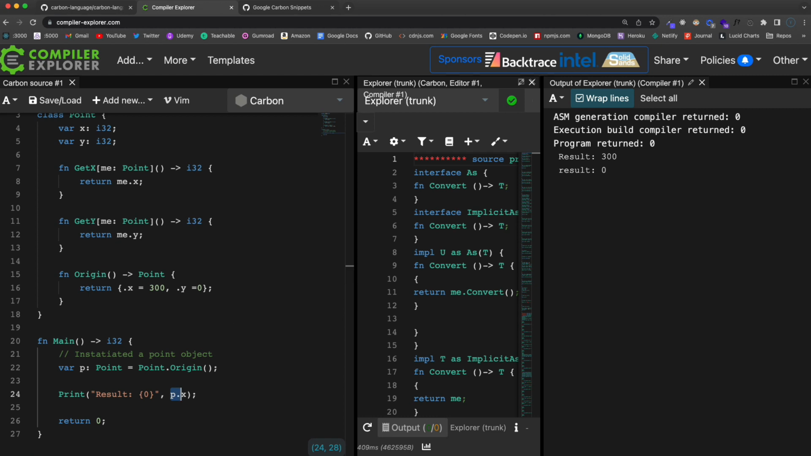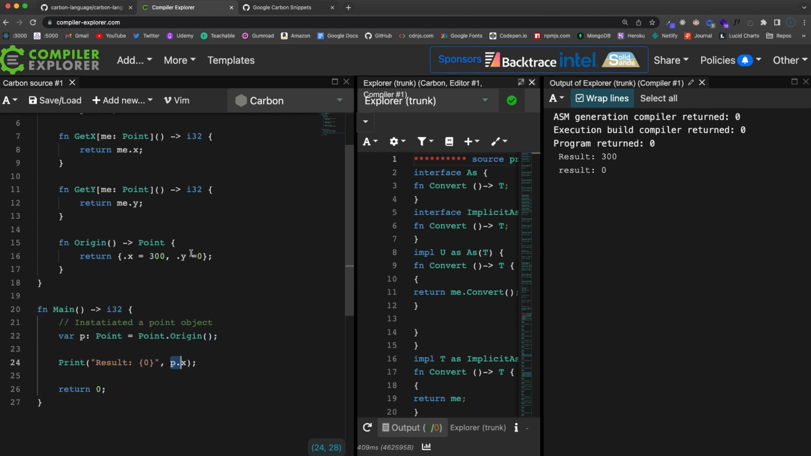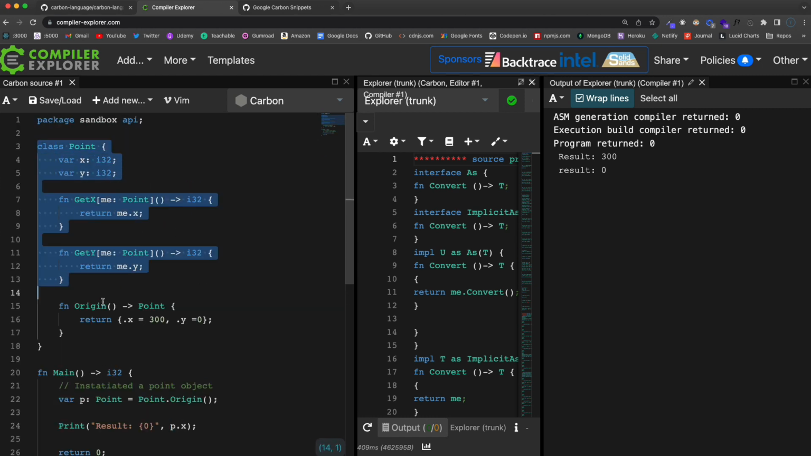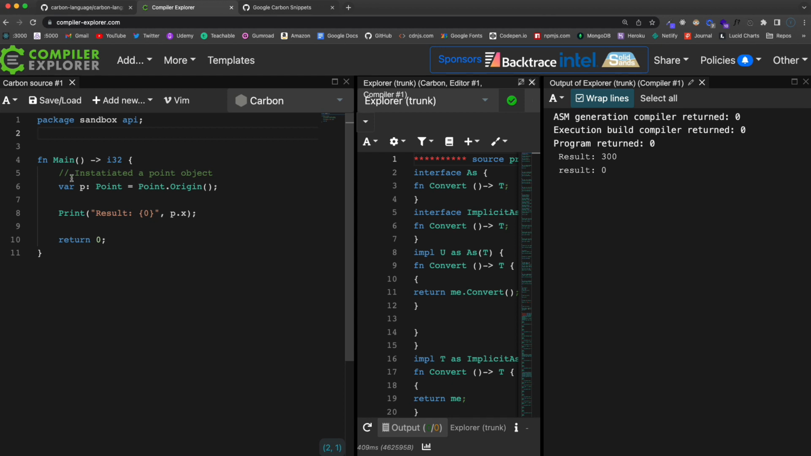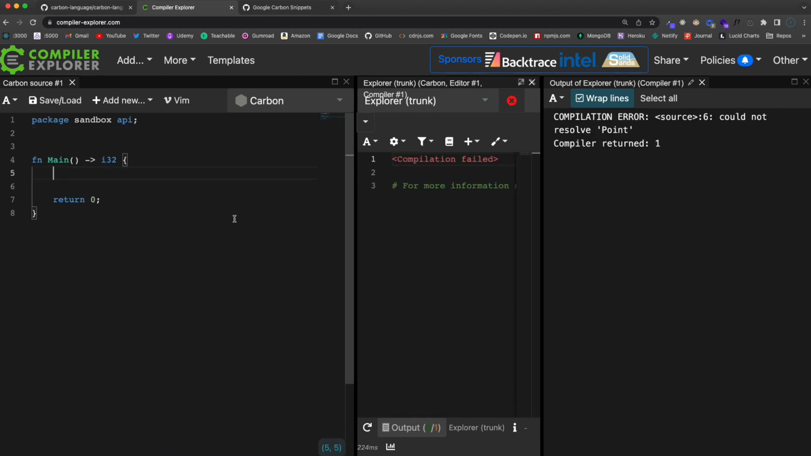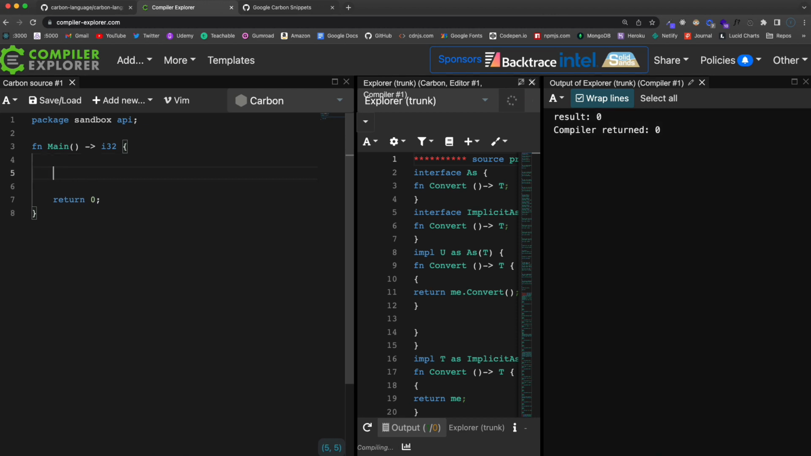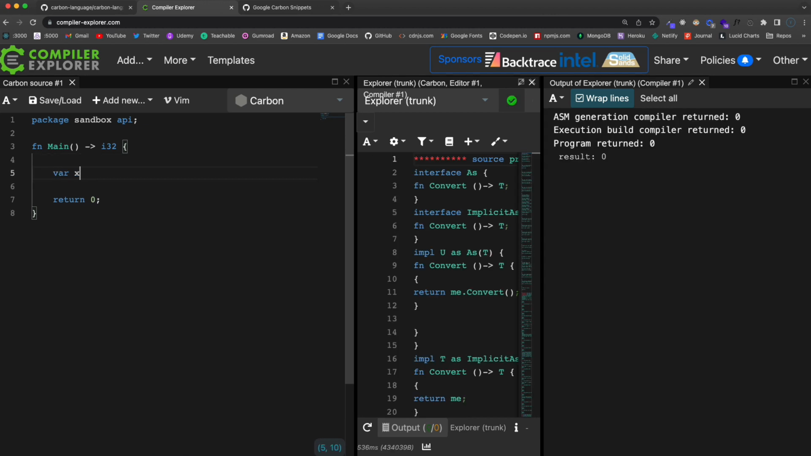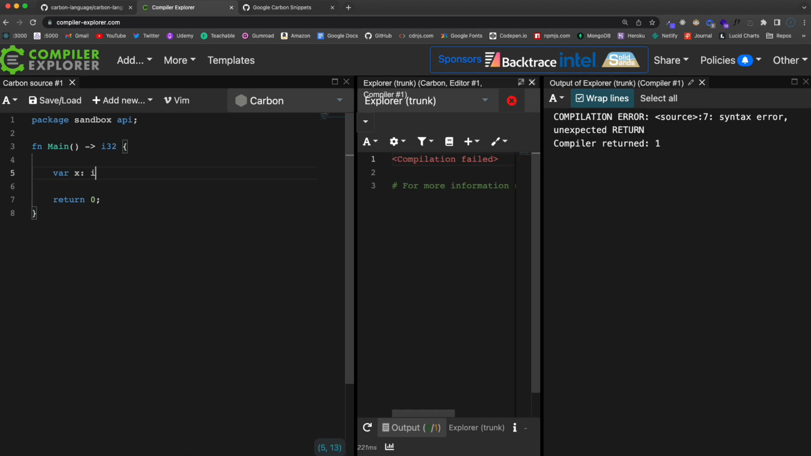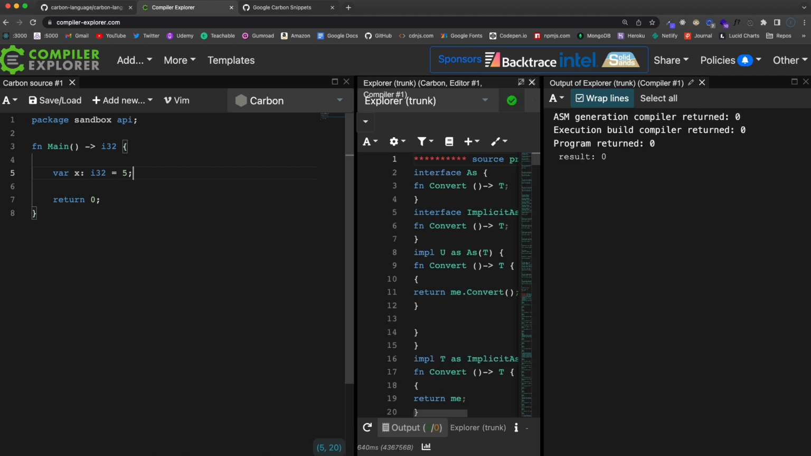Okay, so the next thing I want to look at are pointers. So a pointer is a variable that holds the address of another variable, and we can use the ampersand operator to get the address of a variable. So let's get rid of all this. And again, this stuff is all in that gist file if you want to reference that. Now let's go right in the main here, and I'm going to create a variable called x, and let's give it a type of i32, and I'm going to set it to the integer of 5.